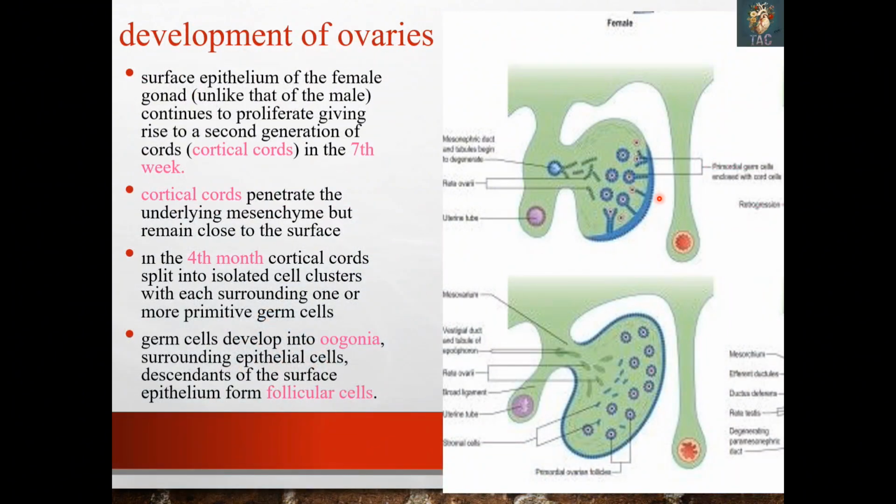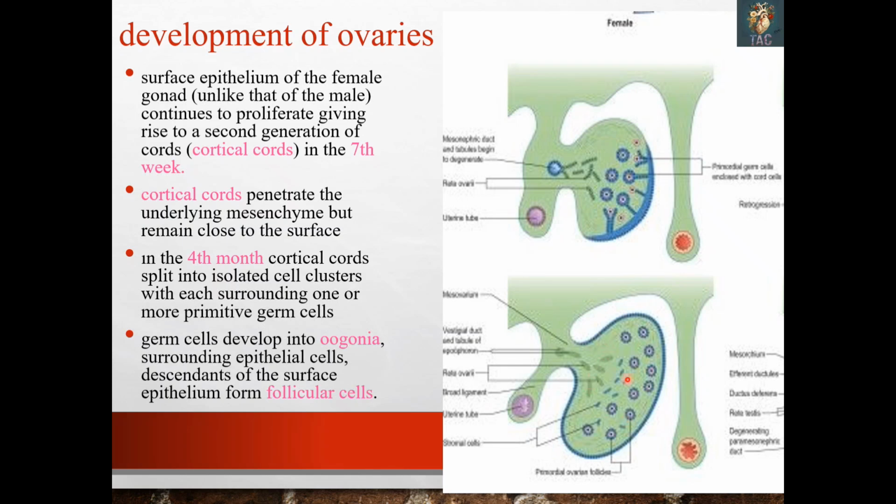So in this you can see the surface epithelium of the female gonads, unlike that of the male, continues to proliferate, giving rise to a second generation of cortical cords in the 7th week. This one is the second generation of the cortical cords. These cortical cords penetrate the underlying mesenchyme, but they remain close to the surface. Here you can see the area where these cortical cords are present. They surround the primordial germ cells, the oogonia, and form the primordial follicles or primary follicles, and the cortical cords which surround the oogonia form the follicular cells.